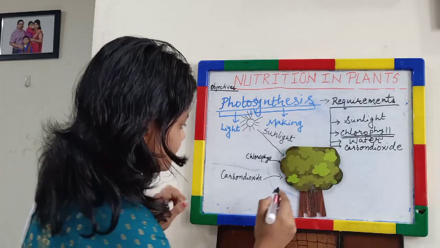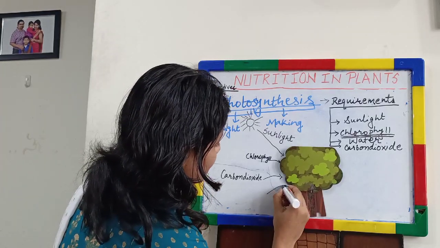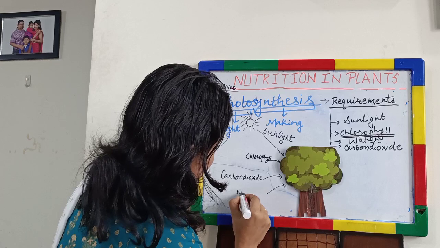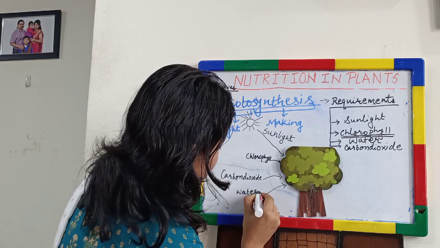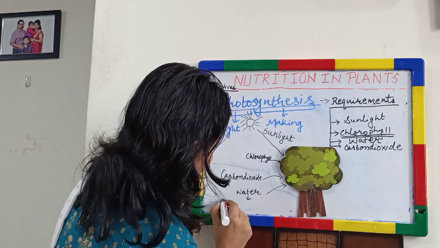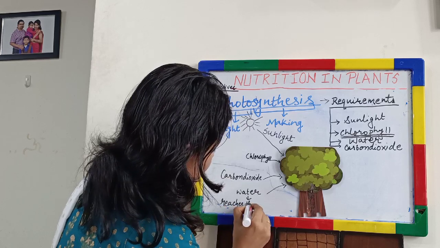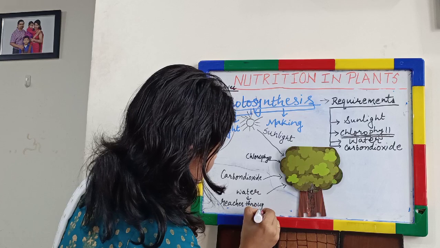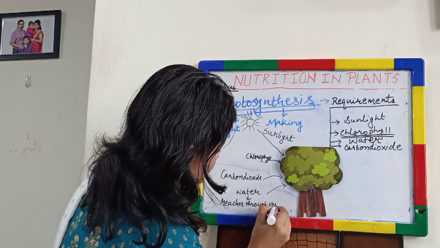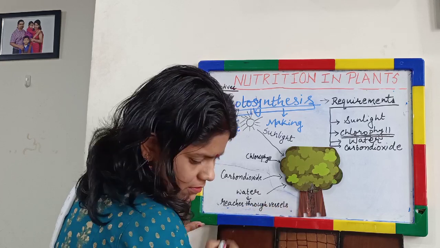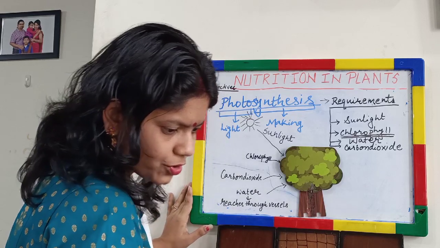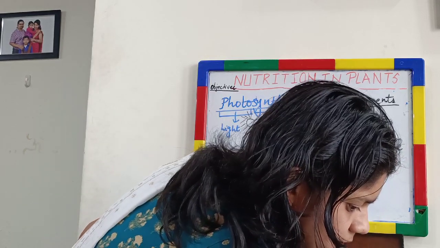So water. Another thing which we need is water. How does it reach? It reaches through vessels. Have you noticed the veins in leaves?